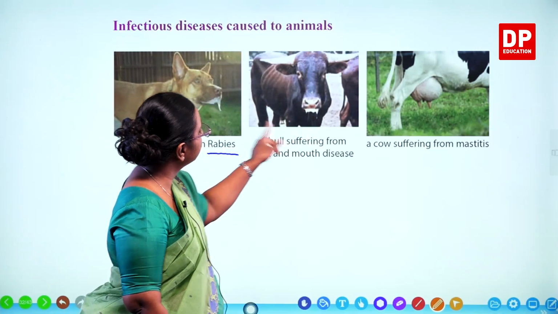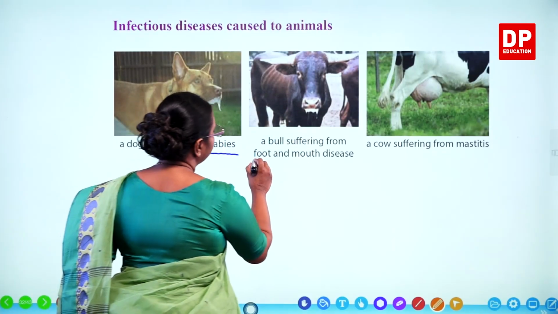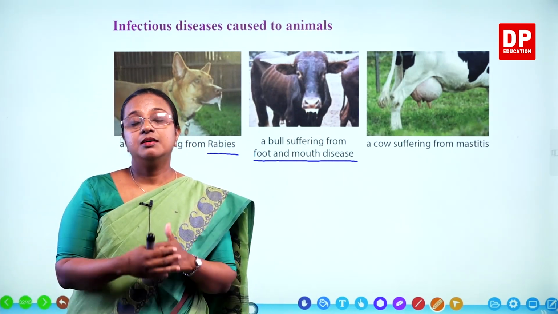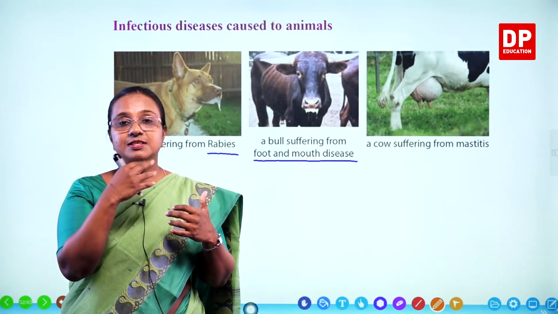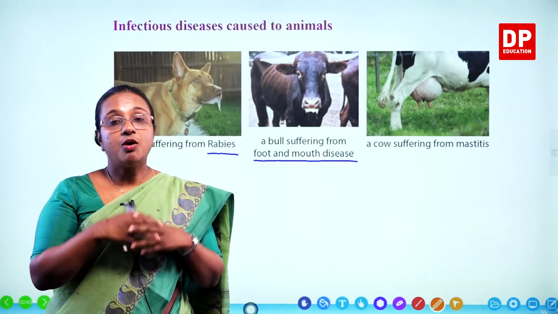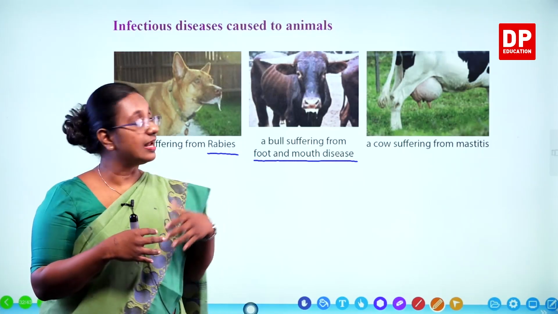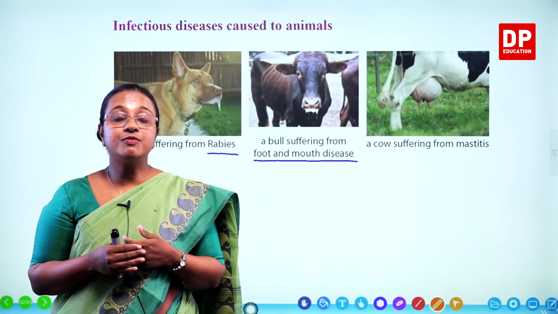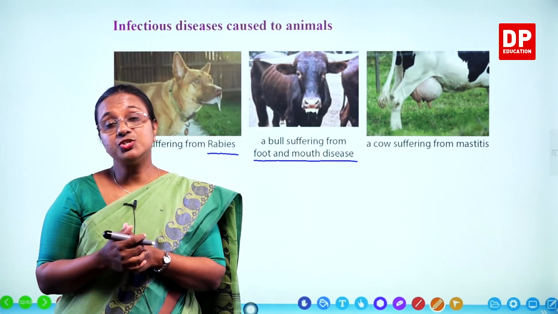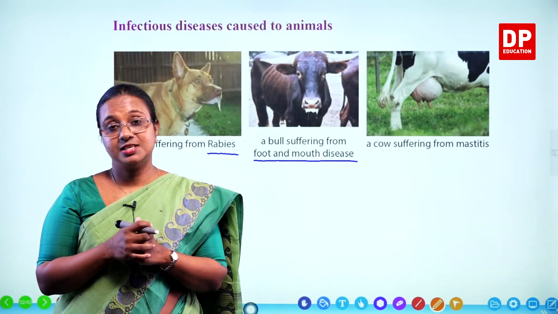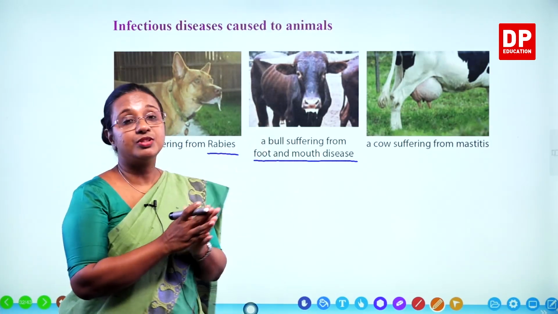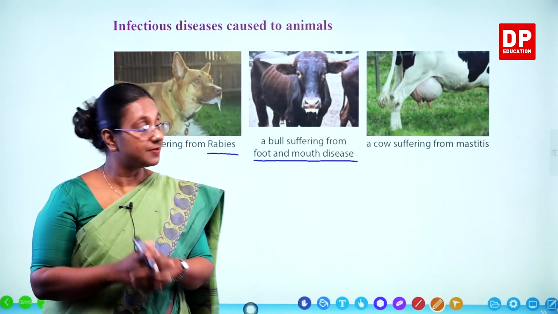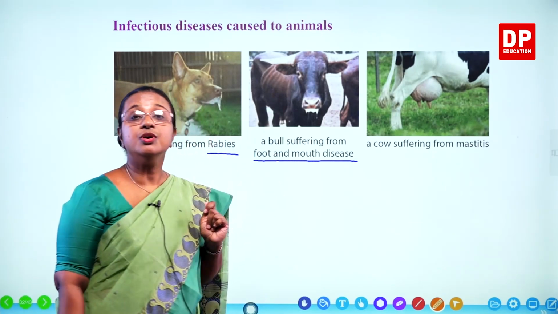Then here you can see a bull suffering from foot and mouth disease. So foot and mouth disease is in the feet, in the sole, as well as the mouth. You get wounds or blisters, that is the foot and mouth disease. You can see here again the saliva coming down from the mouth. Similarly, we also get the hand, foot and mouth disease. So here they only have the feet, so that's foot and mouth disease. We have feet, hands, so hand, foot and mouth disease. So that's another disease caused to animals.